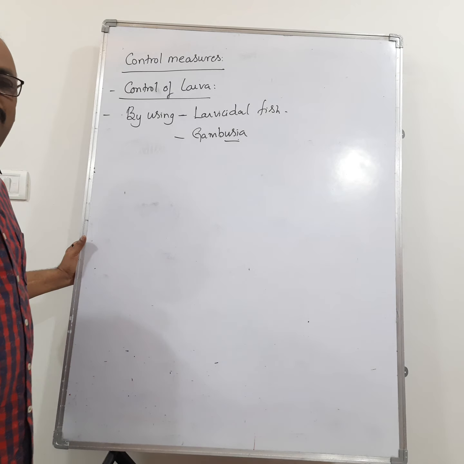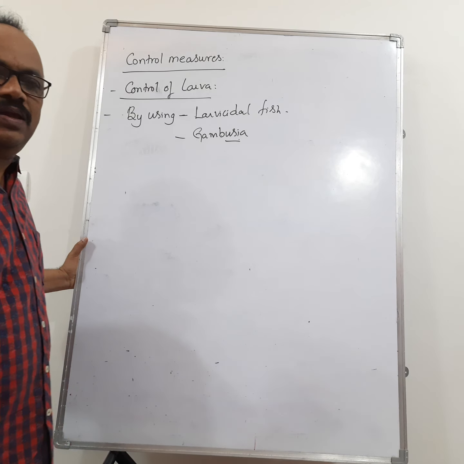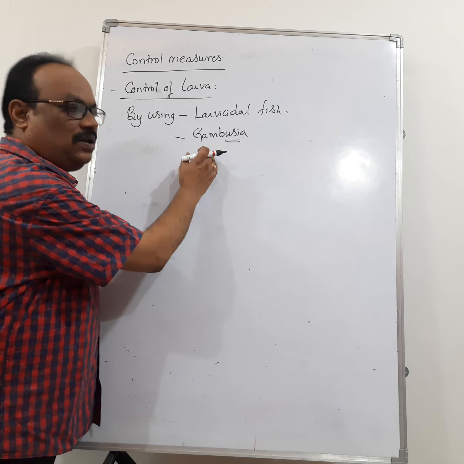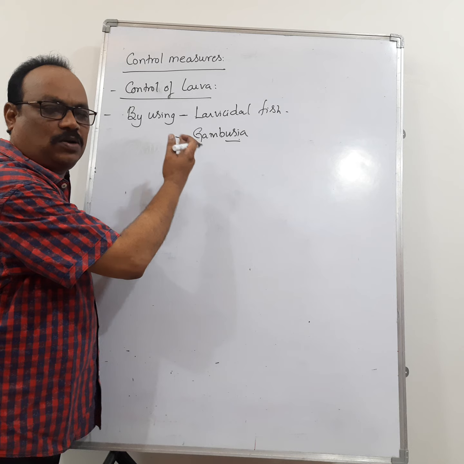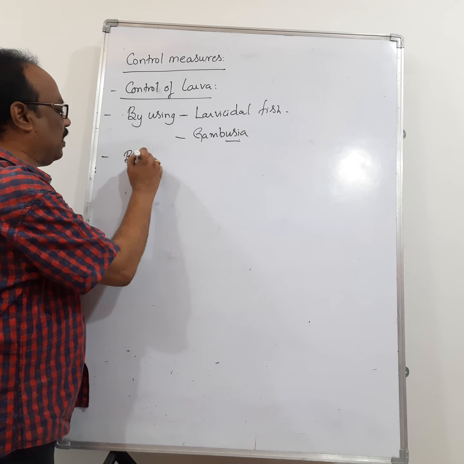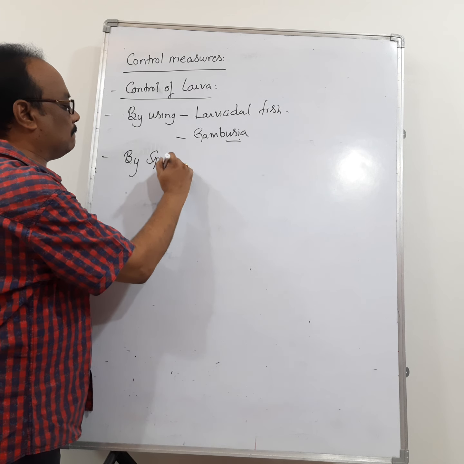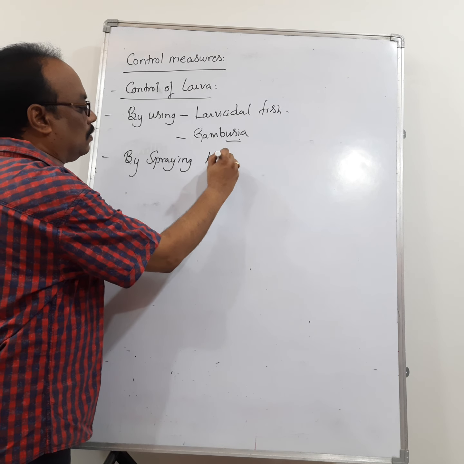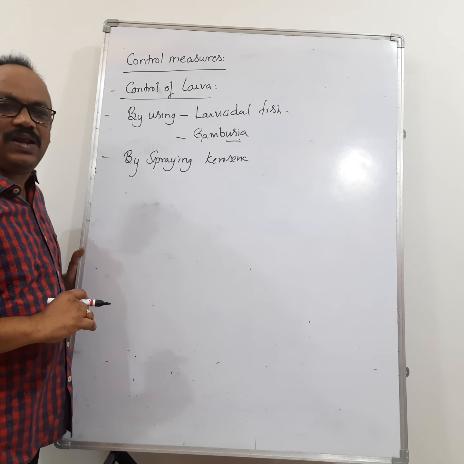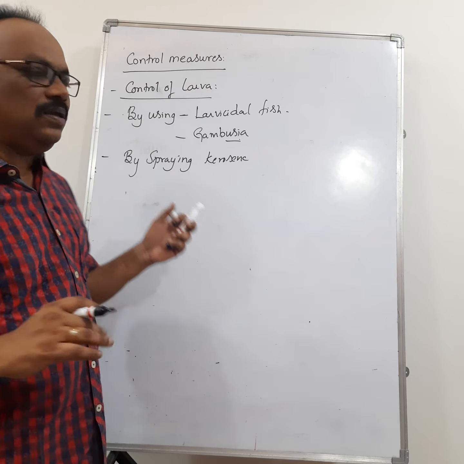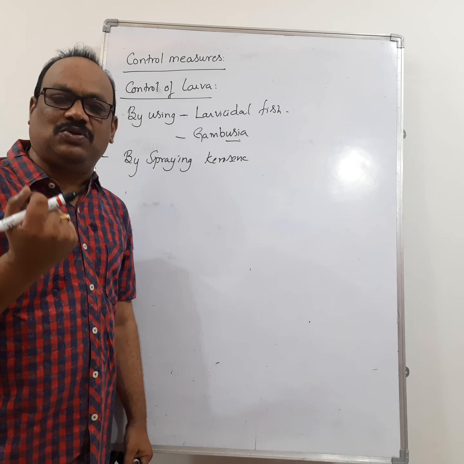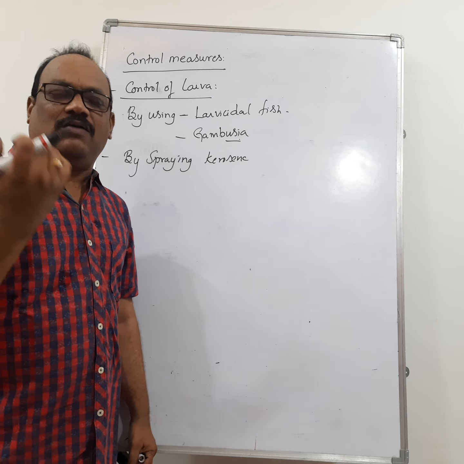Gambusia is a larvicidal fish which feeds on the larva of mosquito. So this Gambusia should be released into stagnant places, water pools or wells where the larva is growing, or by spraying kerosene on the stagnant water. When kerosene is sprayed, the upper layer of the water is formed by an oil film. So the larva fails to breathe and the larva will die.